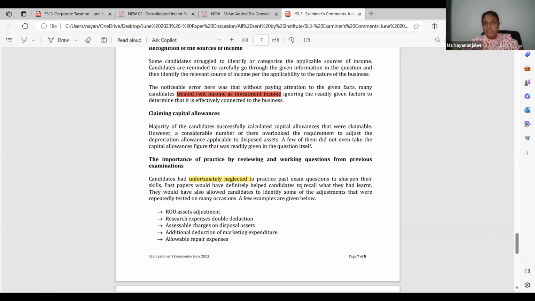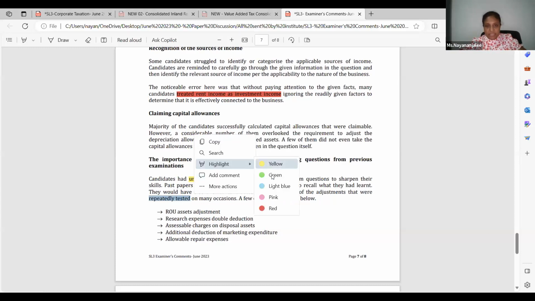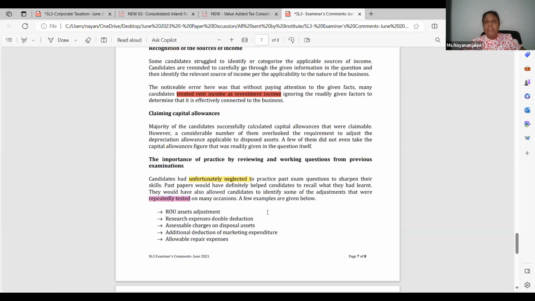Practice them again, it's a very valuable addition for you. In the pre-seen case, past papers would have definitely helped candidates recall what they had learned. They would also have allowed candidates to identify some of the adjustments that were repeatedly tested. Of course, yes, these things are repeatedly tested on many occasions.